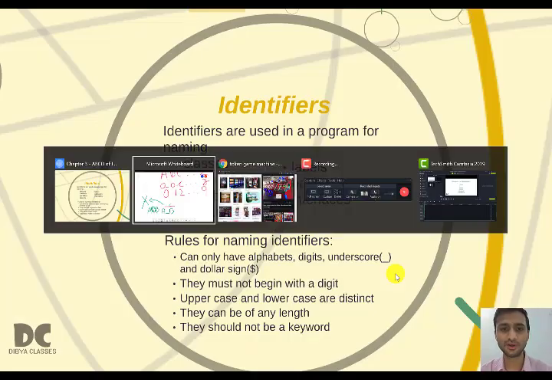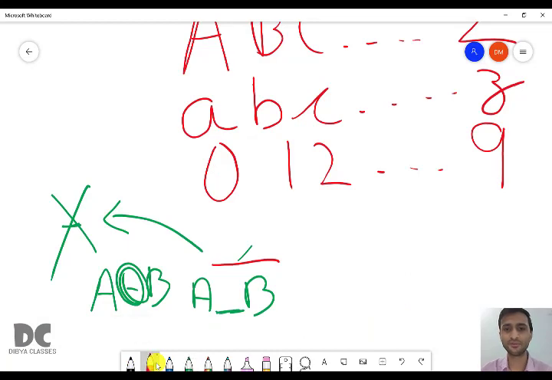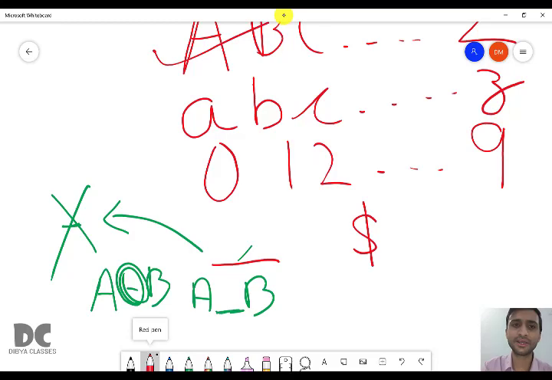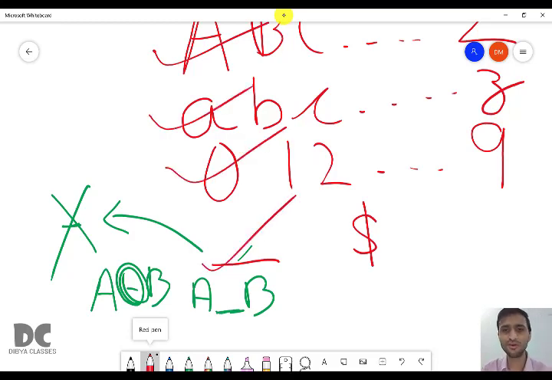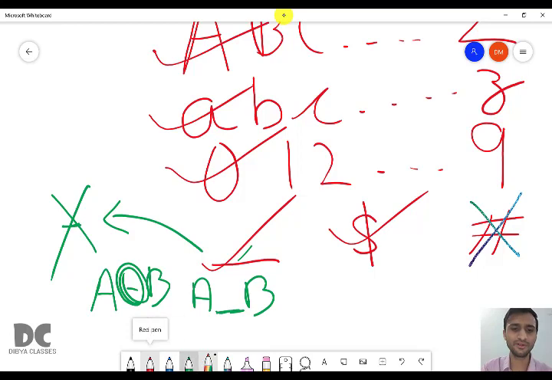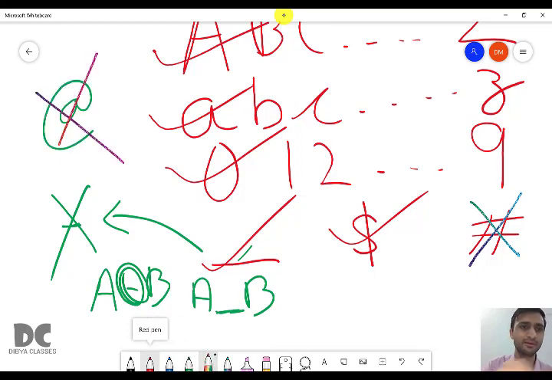What else can we use? We can use dollar sign. So we can use alphabets, we can use digits, we can use underscore and we can use dollar sign. Except this, we cannot use anything. For example, one will use hash. No, this is wrong. Or one will use, for example, @. No, this is wrong. Okay, understood? We can use only those mentioned characters.